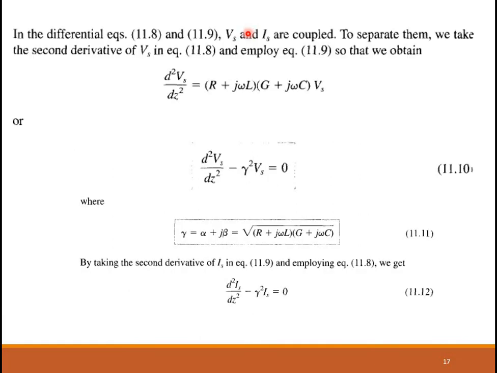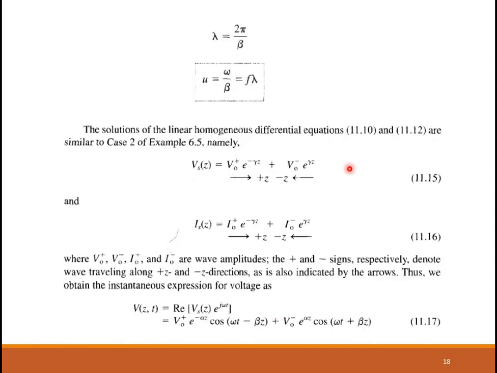Now, these two are second order differential equations, so the solution will be of this form. The solution of linear homogeneous differential equations is given in 11.15 and 11.16. What does this represent? This term represents the forward wave, and this term represents the backward wave.